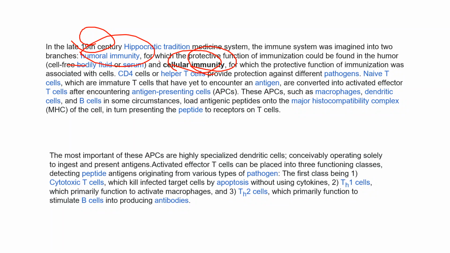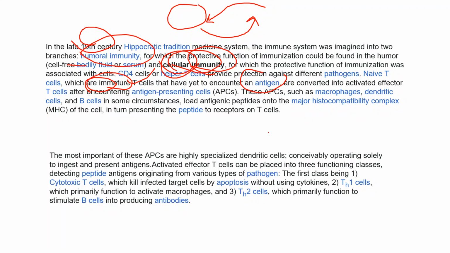In cellular immunity, CD4 cells, or helper T cells, protect against the pathogens. Naive T cells, which are immature, when they encounter the antigen, convert into activated T cells. Once naive T cells encounter any pathogen or foreign material, they convert into mature or activated T cells.